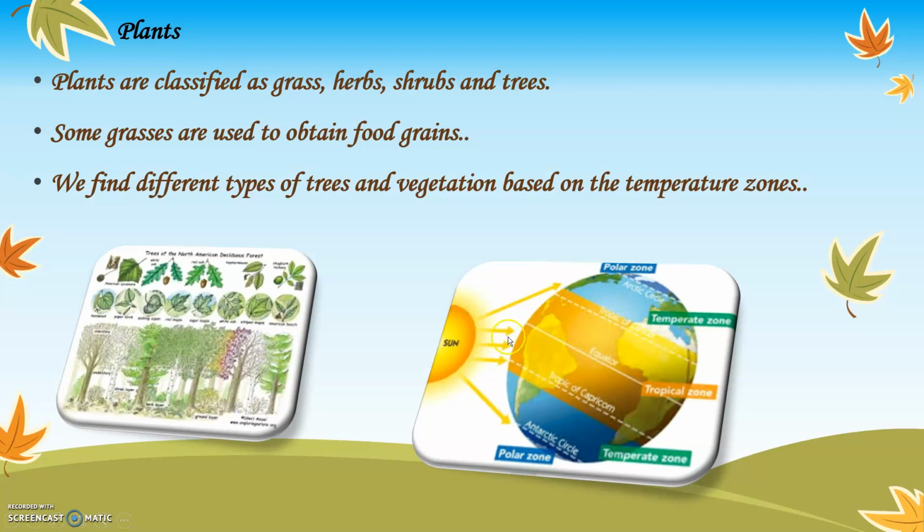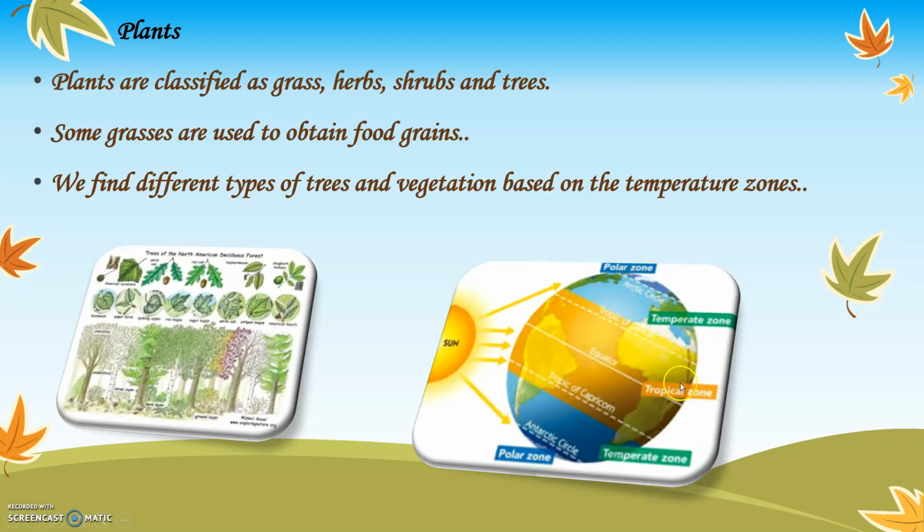You will see there are some areas where the earth receives direct light of the sun, whereas some areas it does not receive direct or it receives less amount of sunlight. The areas which receive direct sunlight are called equator regions, which are extremely hot. More amount of sunlight, more heat. As we move towards the polar regions, you see over here the sun rays do not reach the polar regions. Over here the temperature is very low, it is very cold.